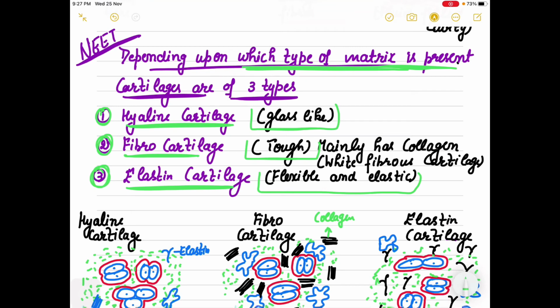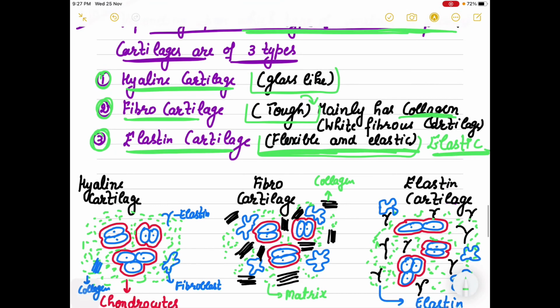See, fibrocartilage matrix is tough because it is having mainly collagen fibers. Elastin cartilage matrix is flexible and elastic because why? Because it is having elastic fibers. And hyaline cartilage is glass like because it is having very few fibroblast cells. So very few fibroblasts means very few elastin, very few collagen. So mostly a crystal clear situation is there in hyaline cartilage.